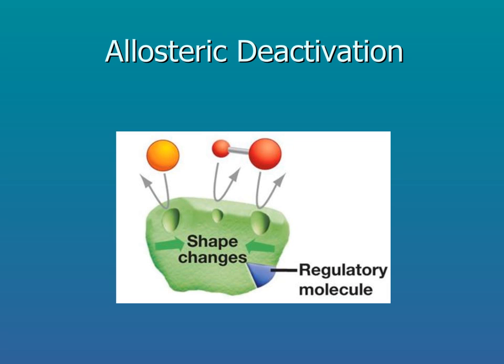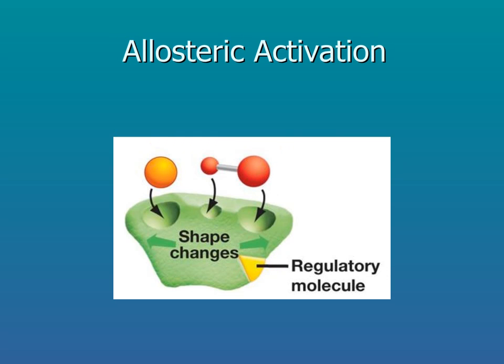On the other hand, allosteric inhibitors bind to an area on the enzyme other than the active site. This results in a shape change, and the enzyme's active site is no longer the right shape for the substrate. Again, no product can be made. On the other hand, some enzymes do not work until they are allosterically activated. In this situation, the active site is the wrong shape for the substrate until a molecule binds allosterically. This changes the conformation of the active site, and the substrate can bind and be catalyzed, forming the product.